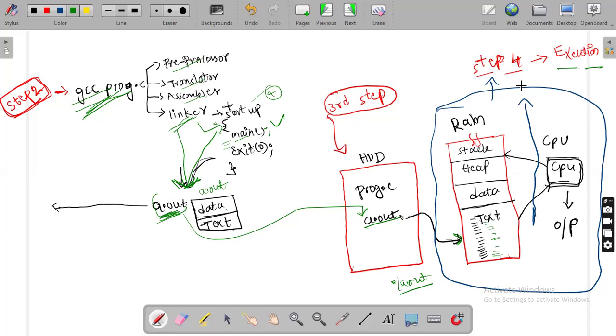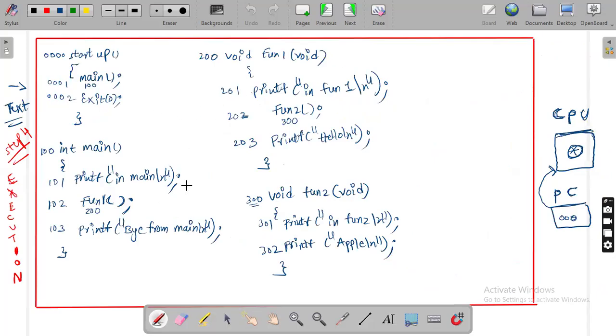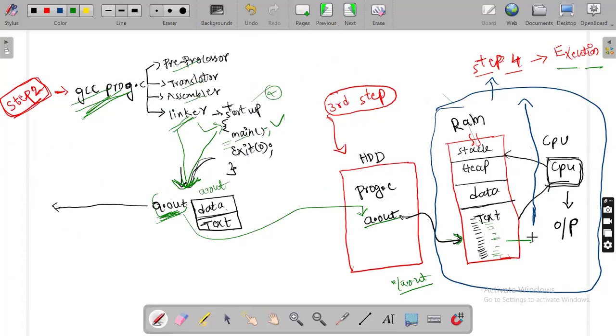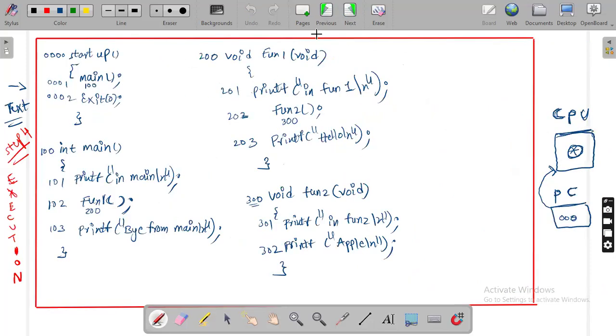So now our fourth step is execution. I am discussing execution clearly on the next page. See the next page. Consider this complete box as the text segment. I'm writing this text segment in a big box on the next page. What does the text segment contain now? The loaded program. The loaded program contains startup, main function, fun1 function, and fun2 function.